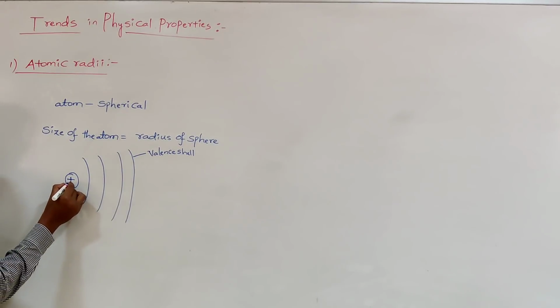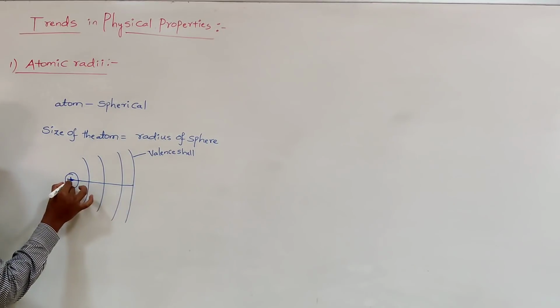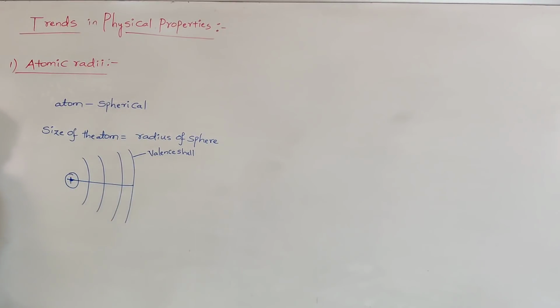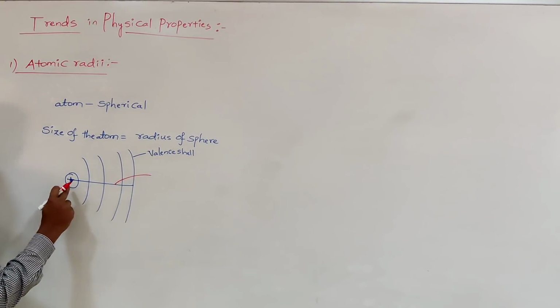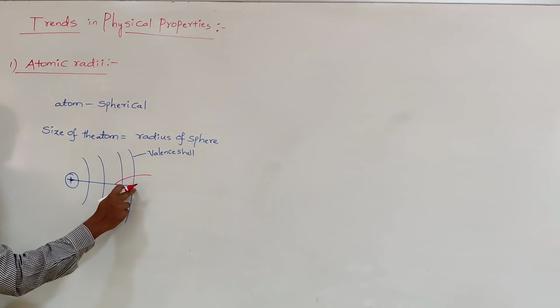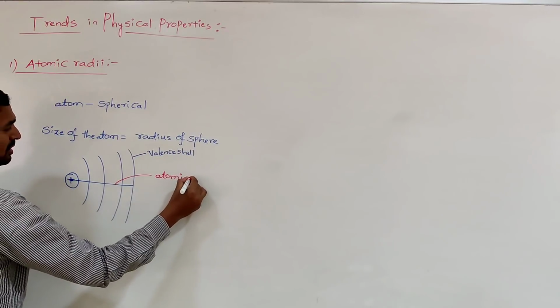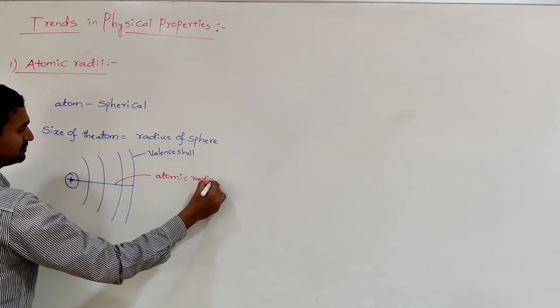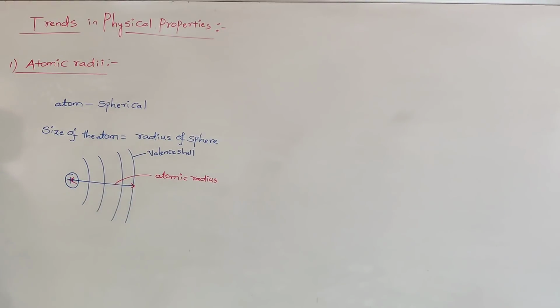From the center of the nucleus to the outermost shell, whatever the distance is, that is called atomic radii. Atomic radii is the distance between the center of the nucleus and the outermost shell electron. That is called the atomic radius, from here to here.